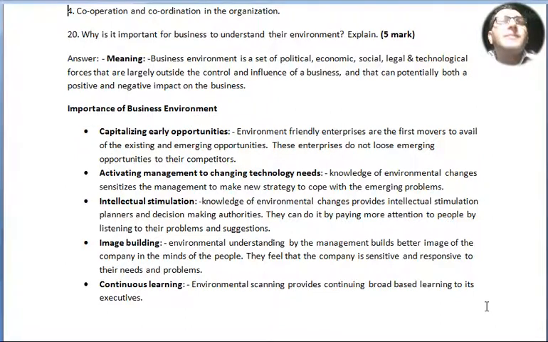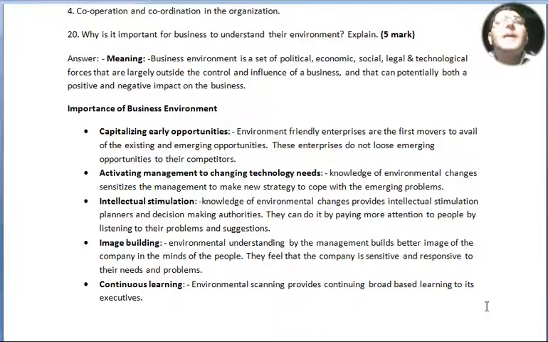Importance of business environment. Capitalizing on early opportunities. Environment-friendly enterprises are the first movers to avail of the existing and emerging opportunities. These enterprises do not lose emerging opportunities to their competitors. Activating management to changing technology needs. Knowledge of environmental changes sensitizes the management to make new strategy to cope with the emerging problems. Next point, intellectual stimulation. Knowledge of environmental changes provides intellectual stimulation.